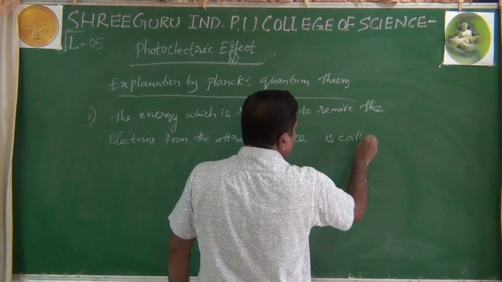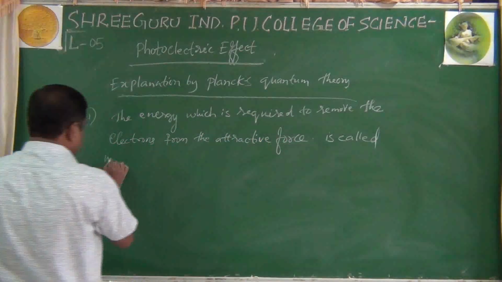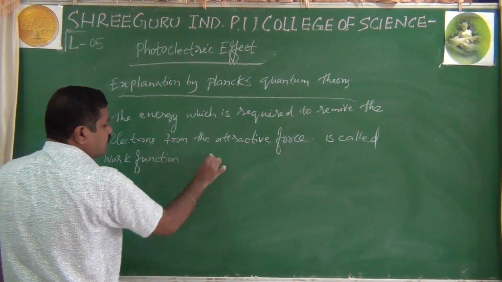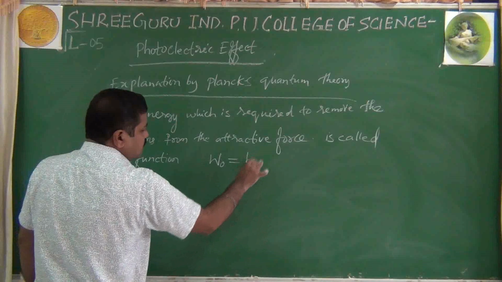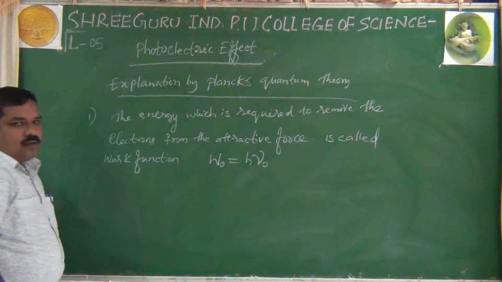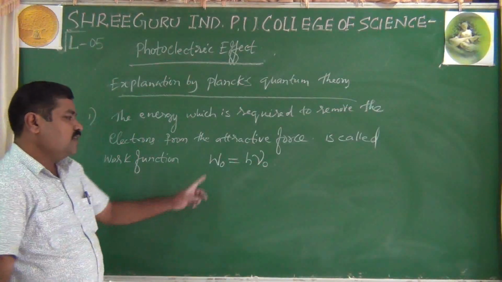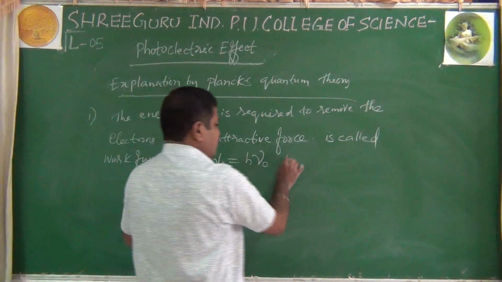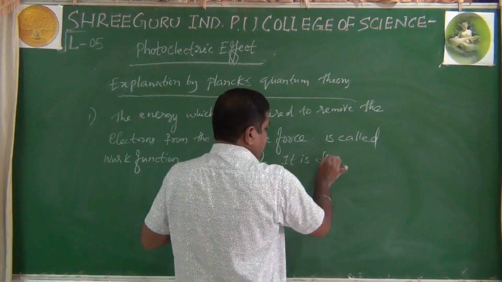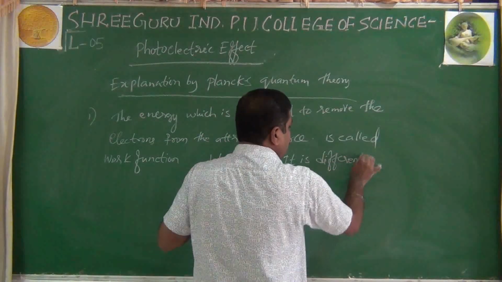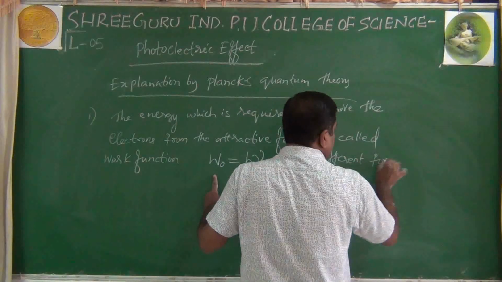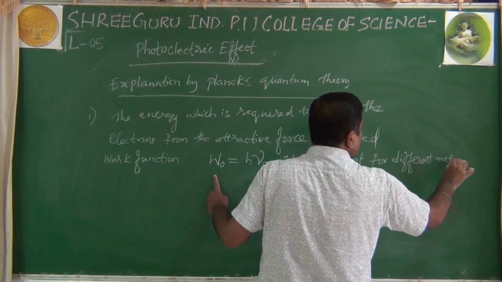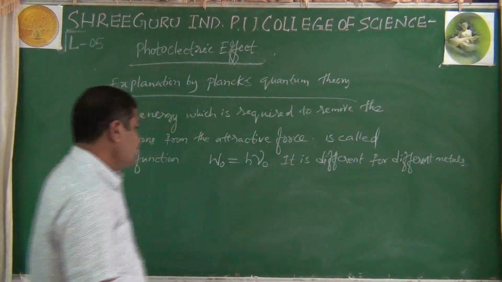Is called work function, which is nothing but W naught is equal to h nu naught. And this work function is different for different metals. Please remember, it is different for different metals.